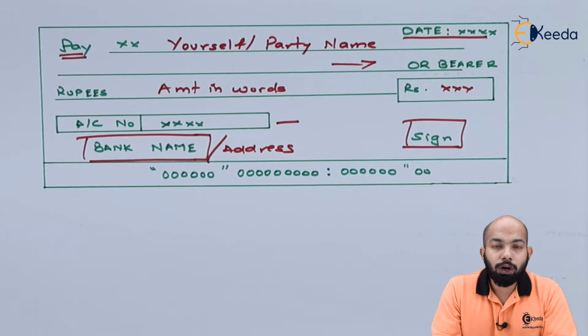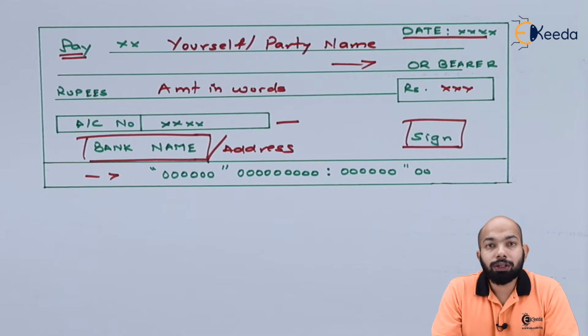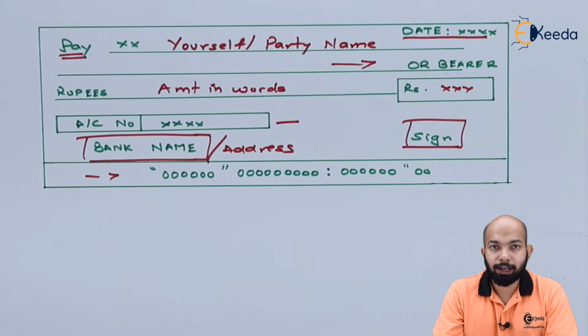This is the signature column where you will be mentioning your own initials or your signatures. This refers to the IFSC code or the MICR code of the bank. There's a specific MICR code which every bank or branch of that bank holds, and that is mentioned here along with the check number.